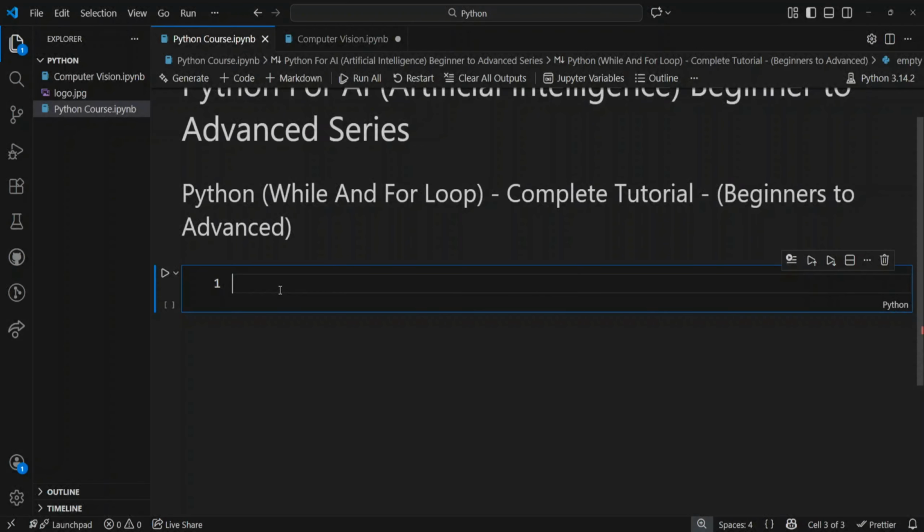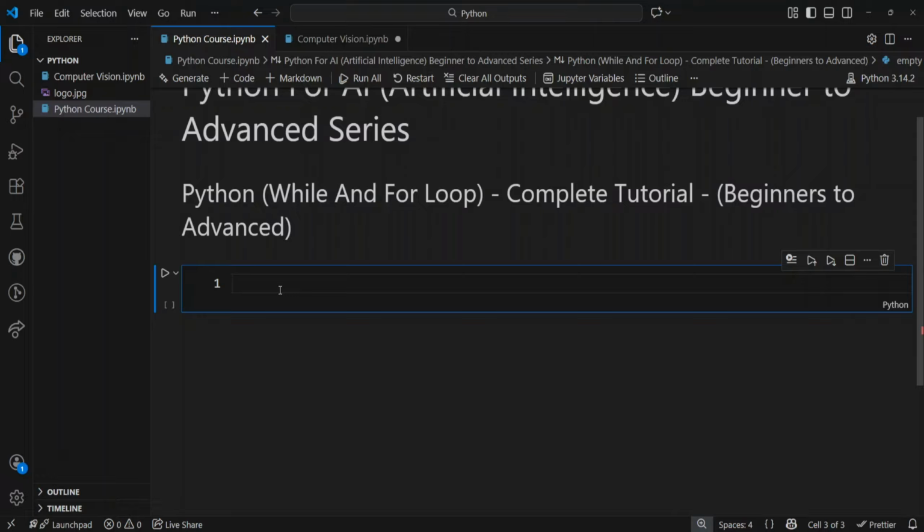Imagine writing the same line of code again and again. That would be slow, boring, and impossible to maintain. In real programs, we use loops to repeat tasks automatically, from reading files, processing data, training AI models, to building games and apps. Loops are everywhere.